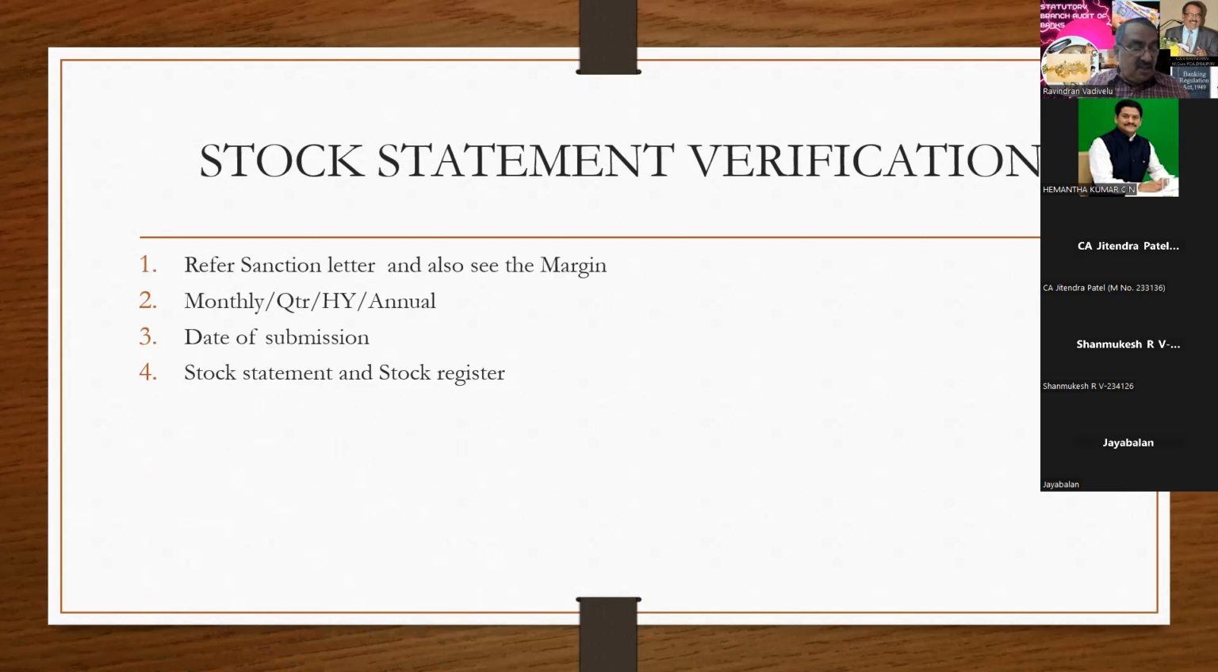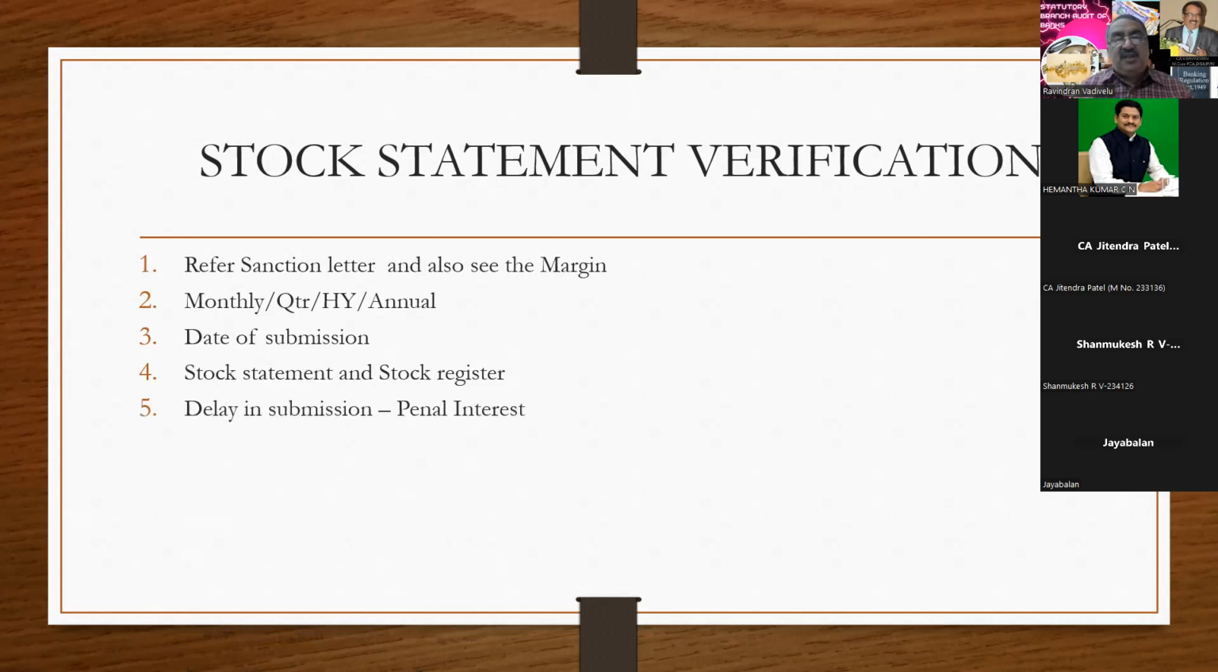Next one is stock statement and stock register. The difference between stock statement and stock register is, the stock statement is a statement submitted by the borrower to the banker. Stock register is the register prepared by the branch manager based on the stock statement submitted by the borrower to the bank. So this is the thing that you have to remember, stock statement and stock register.